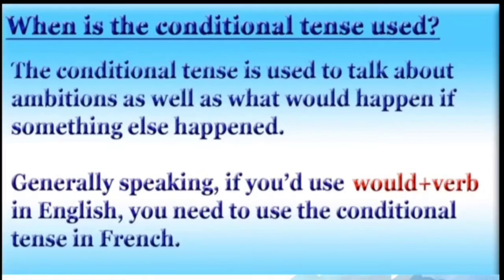So when is the conditional tense used? The conditional tense is used to talk about ambitions as well as what would happen if something else happened. That something else refers to what? That imaginary situation. And generally speaking, if you would use would plus verb in English, you need to use the conditional tense in French also. So for English we use what? Would plus verb. The same applies in French.